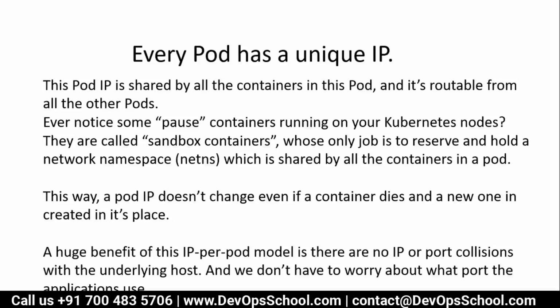One pod can communicate with another pod across hosts and on the same host. So how does it get the unique IP address? You need to understand that on every pod there is one container running, which we call a pod container.